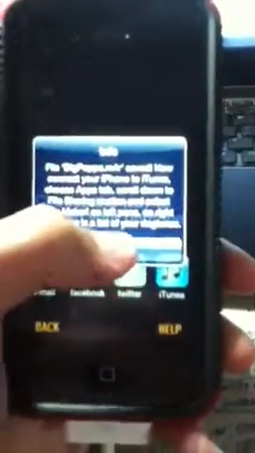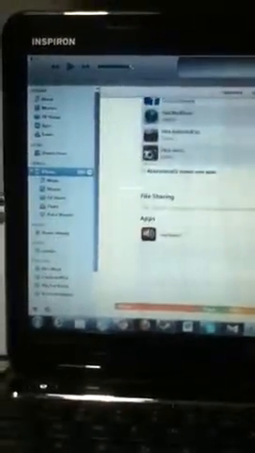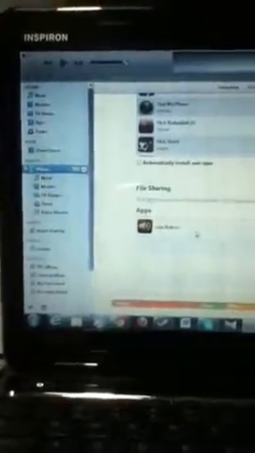Select iTunes. Hit OK. And now it's saved into the iTunes file sharing, which is what that message that popped up actually said. So we're going to go to iTunes, go to your iPhone or iPod, go to apps, and then click Ringmaker, and you'll see all your ringtones that you made are over here.